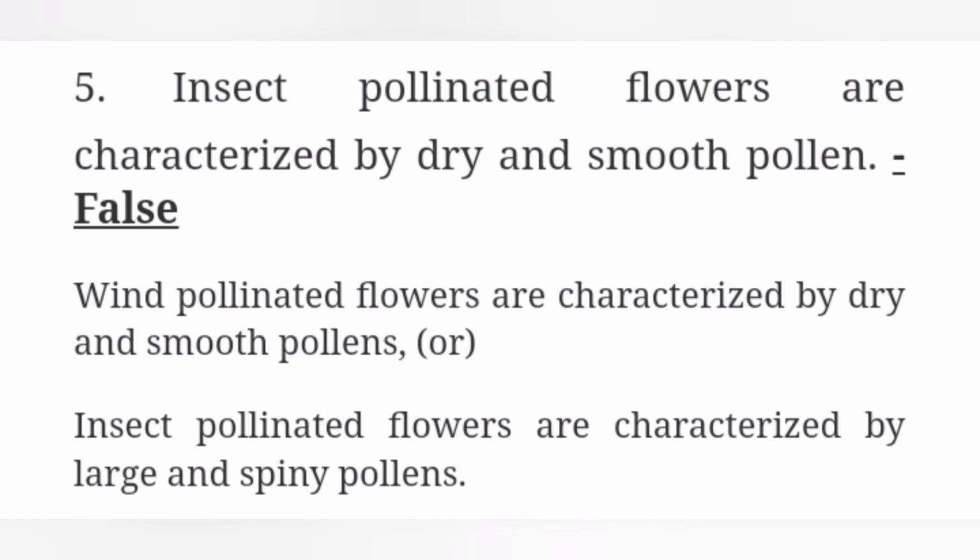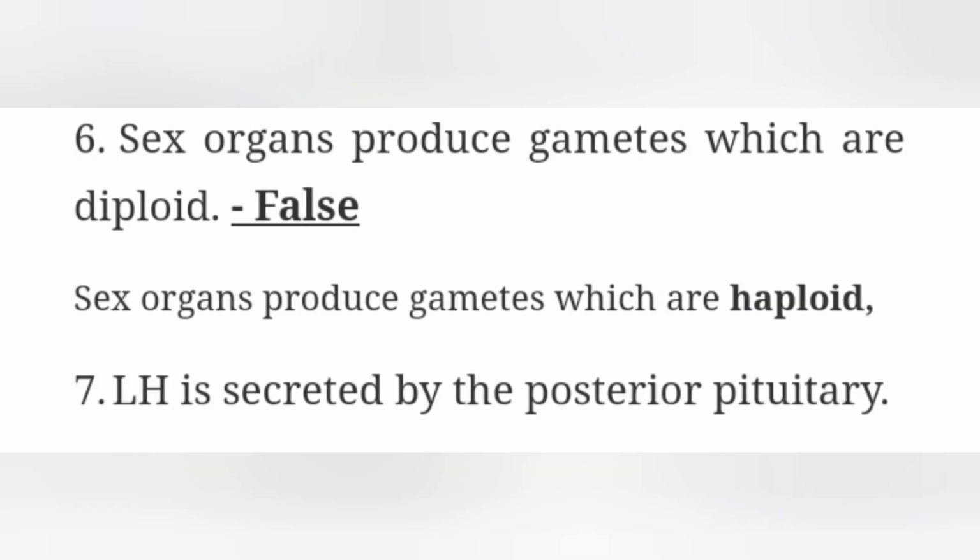Fifth one, insect pollinated flowers are characterized by dry and smooth pollen. The statement is false. The correct statement, wind pollinated flowers are characterized by dry and smooth pollens, or insect pollinated flowers are characterized by large and spiny pollens. Sixth one, sex organs produce gametes which are diploid. The statement is false. The correct statement, sex organs produce gametes which are haploid.